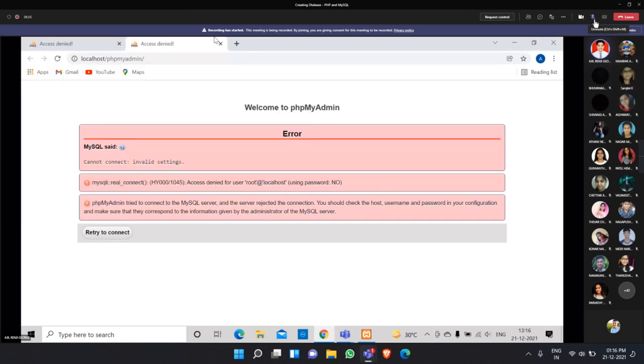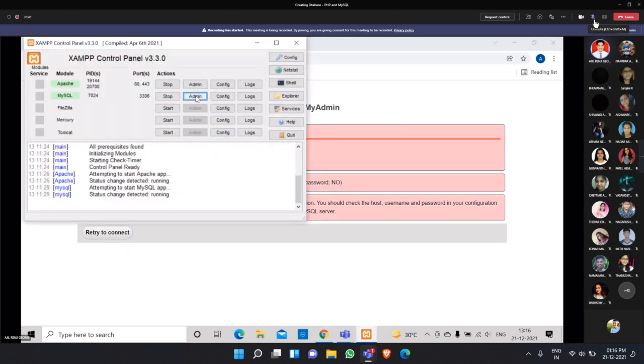What did you do? No, nothing is happening on the right click. Right click or left click? No, right click. Nothing is happening on the right click.